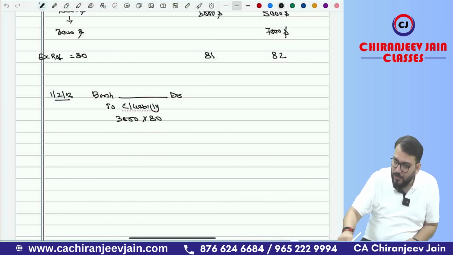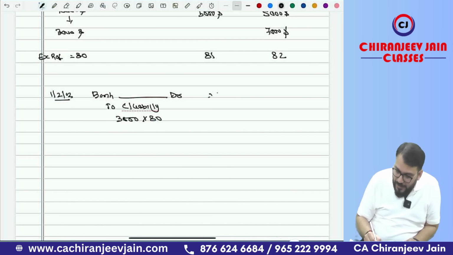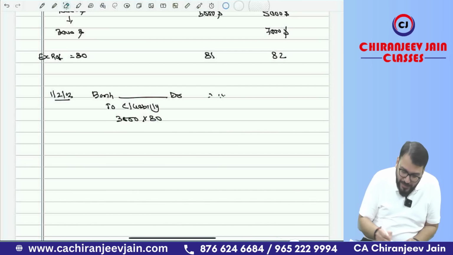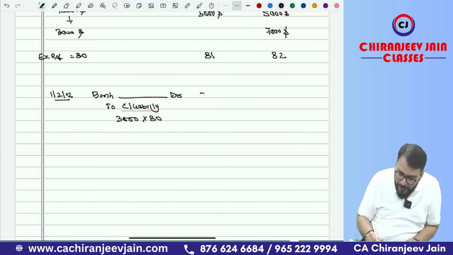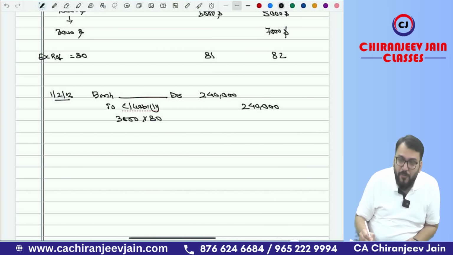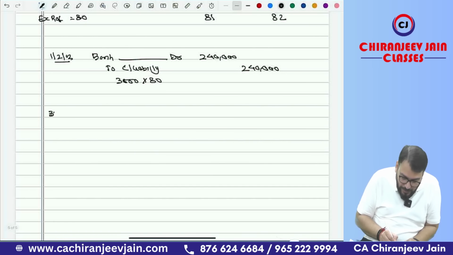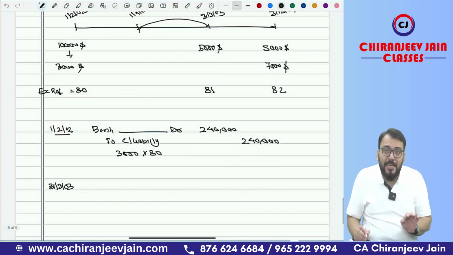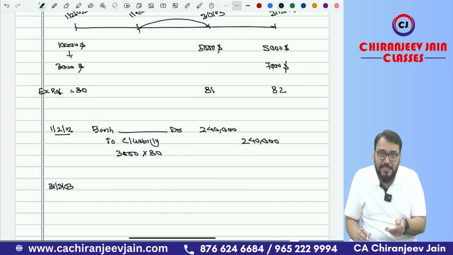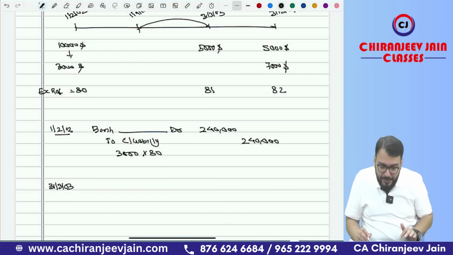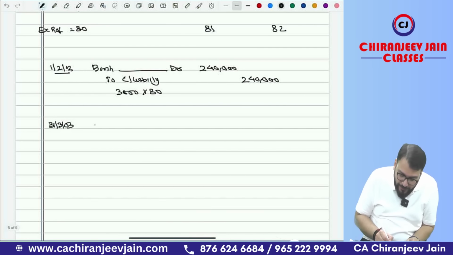So 3,000 into 80, how much? That is 2,40,000 will be recognized as a contract liability. Why contract liability? Because revenue cannot be recognized on this date because the performance obligation is not satisfied as per Ind AS 115. Then on 31st March 2003, out of 10,000, 50% will be recognized as revenue because 50% performance will be completed. Got this point?